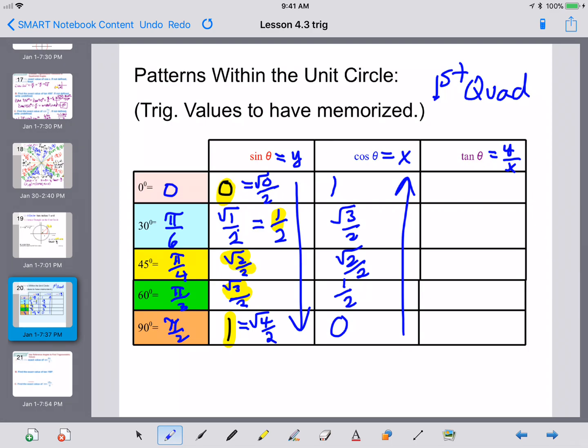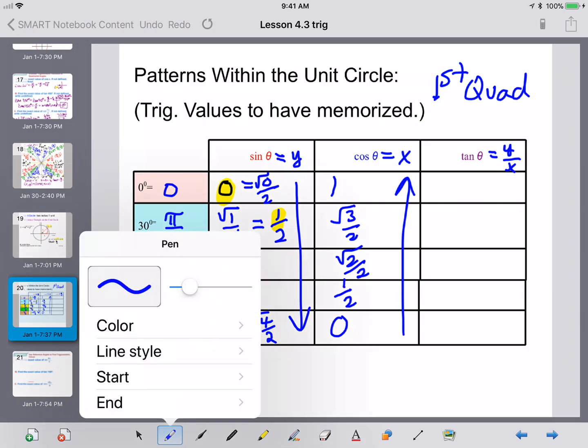Anyway, so we're going to go from 0, square root of 1 over 2, square root of 2 over 2, square root of 3 over 2, square root of 4 over 2. For cosine, it goes from the bottom up. 0 at the bottom, square root of 1 over 2, square root of 2 over 2, square root of 3 over 2, square root of 4 over 2. Okay? Now, here's the next part.